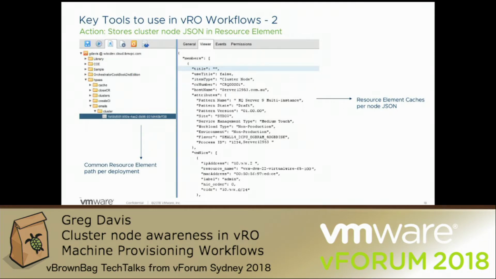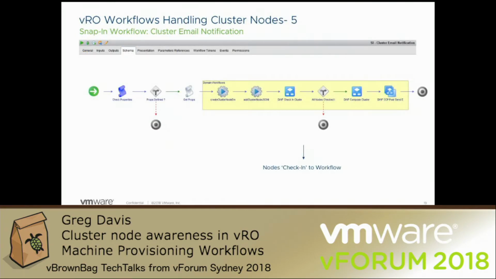And then the next member that hits this workflow, in total we would have 4 if we were looking at the SQL example on my blueprint earlier, each one of those is going to add a block of JSON relating to its particular self. And that would be under the members, and an extra array component would be added.